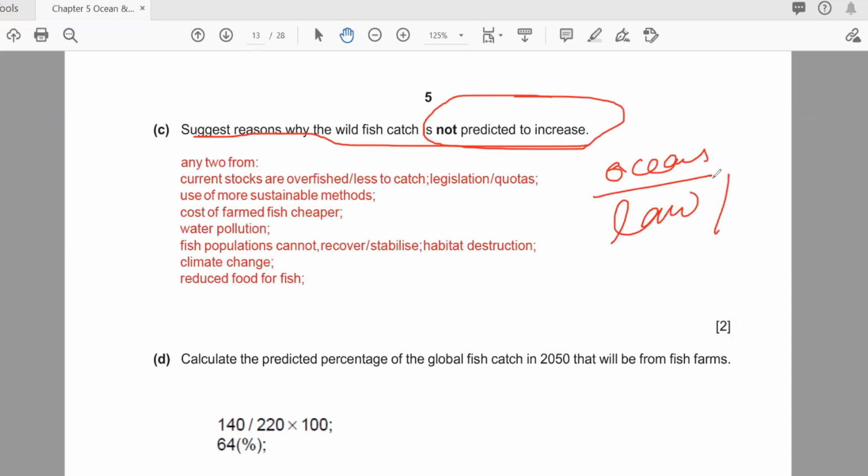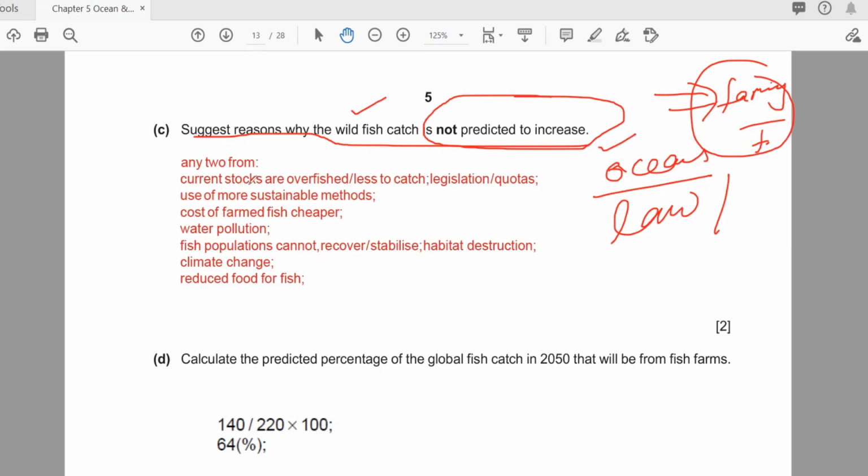And if you are doing your own farming, meaning you are making the pools, then no laws apply to you because you are independent. So there are different reasons why the wild fish catch in the ocean is not increasing.